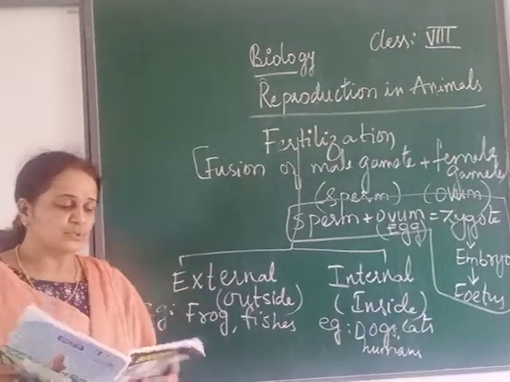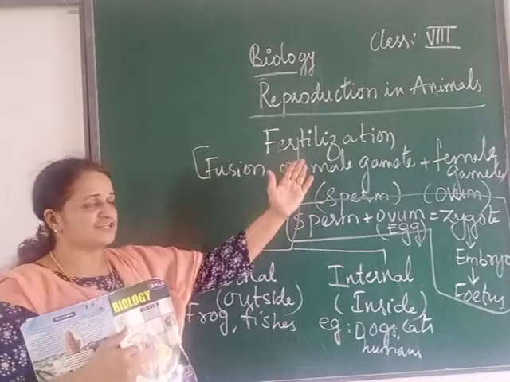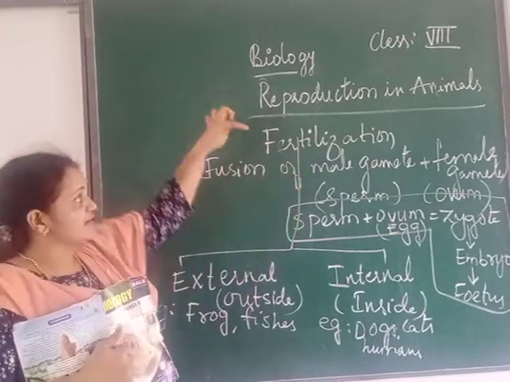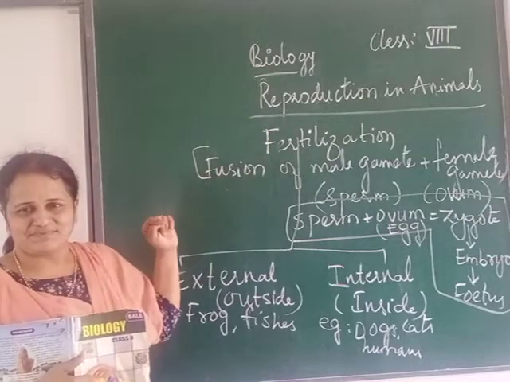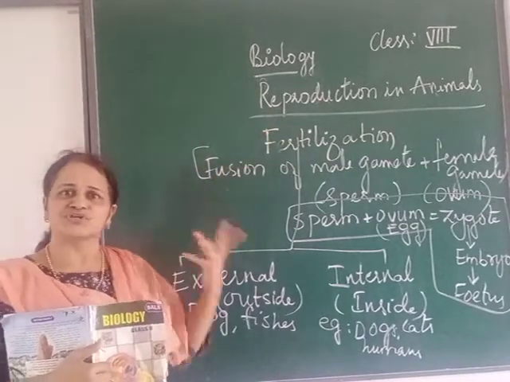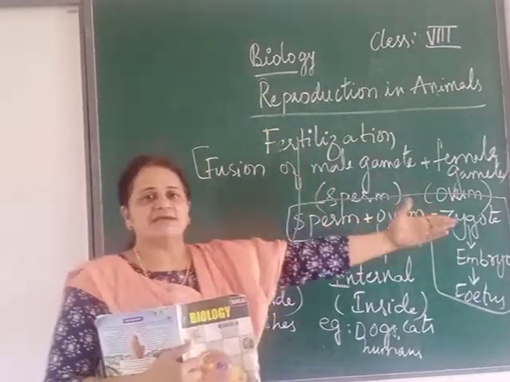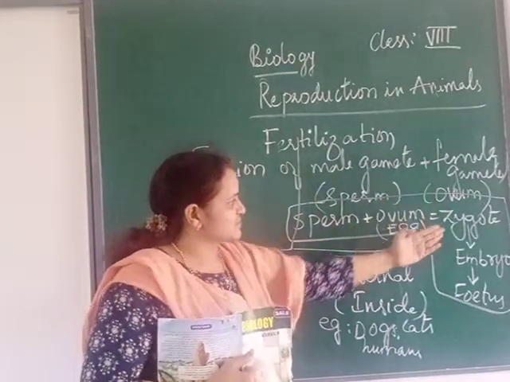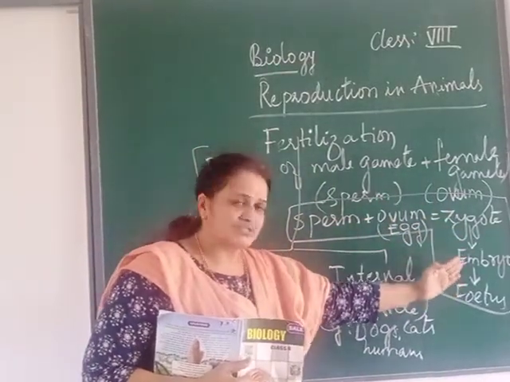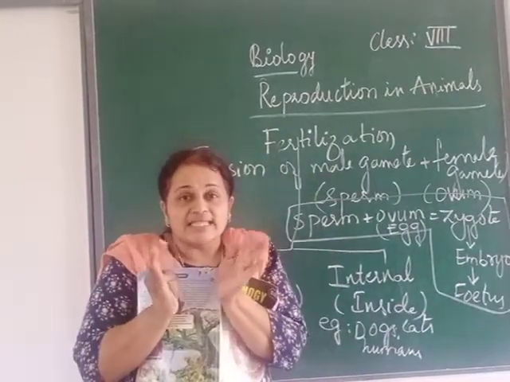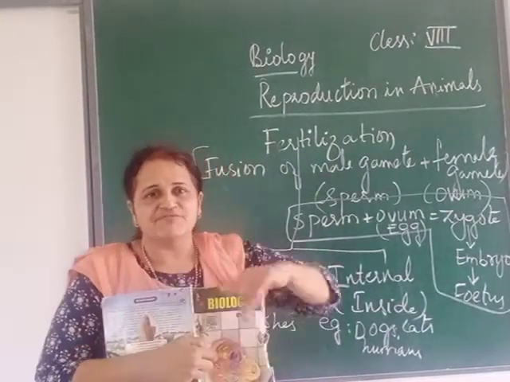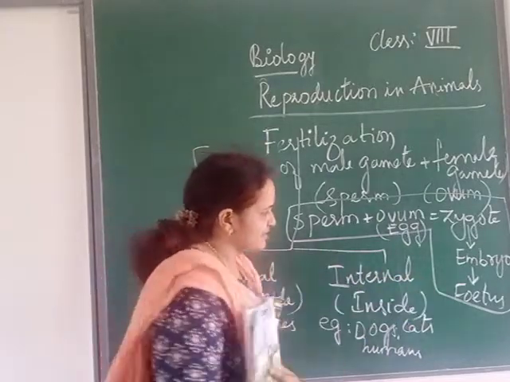So did you get the two types of fertilization? First is the definition of fertilization. Remember, F for fusion. Fusion of male gamete with female gamete, and it gives rise to zygote. This zygote further produces embryo. And when that embryo develops hands, legs, and is divided into different organs, it is later called fetus.